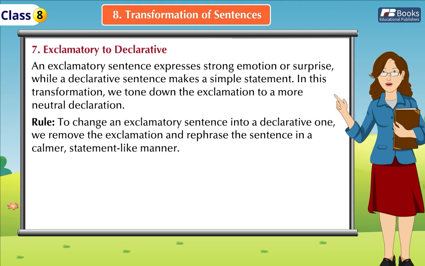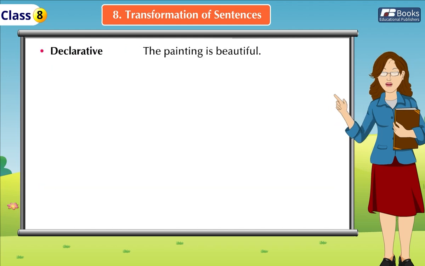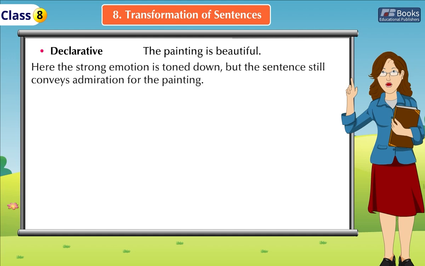Rule: to change an exclamatory sentence into a declarative one, we remove the exclamation and rephrase the sentence in a calmer, statement-like manner. For example, exclamatory: "How beautiful the painting is!" Declarative: "The painting is beautiful." Here, the strong emotion is toned down, but the sentence still conveys admiration for the painting.